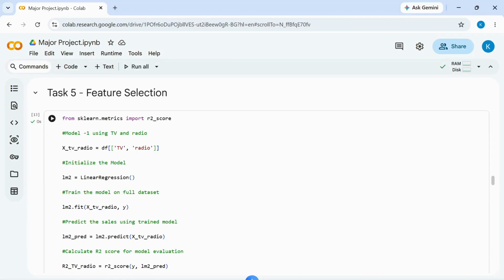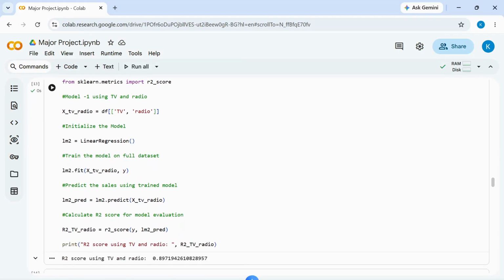In task 5, first we have imported the R2 score function. The R2 score tells us how well our model explains the variation in the sales data. A value closer to 1 indicates better model performance. In model 1, using TV and radio, here we select only the TV and radio advertising budget as input features. We intentionally exclude newspaper to see whether it contributes significantly to the prediction. Created the model, trained the model, making the model predict the sales. After that, we have calculated the R2 score for it.